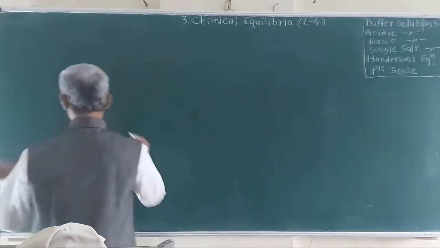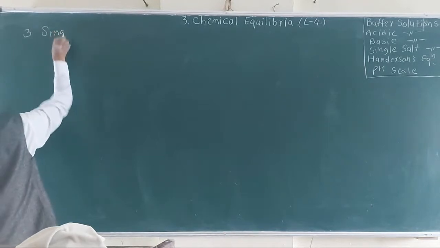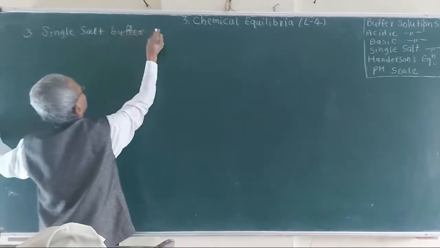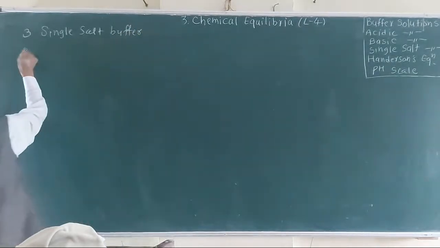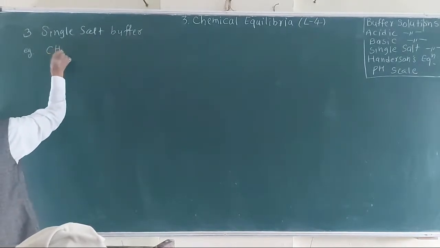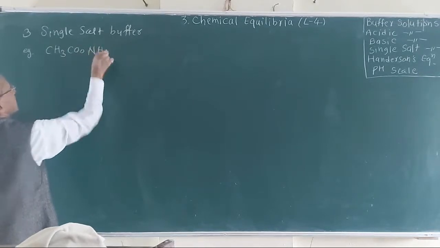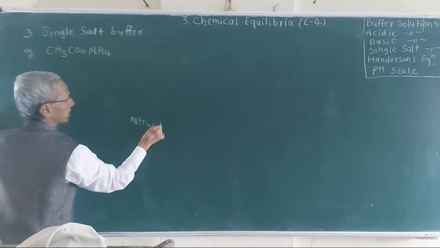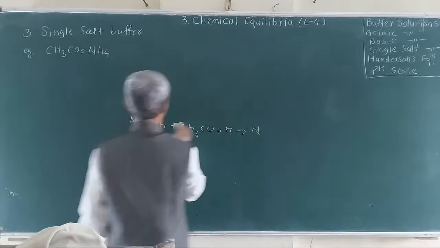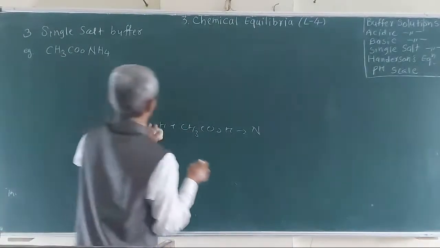Single salt buffer aqueous solution is the third type. For example, a single salt is the salt of a weak acid and a weak base. For example, ammonium hydroxide plus acetic acid giving ammonium acetate. Consider the single salt.